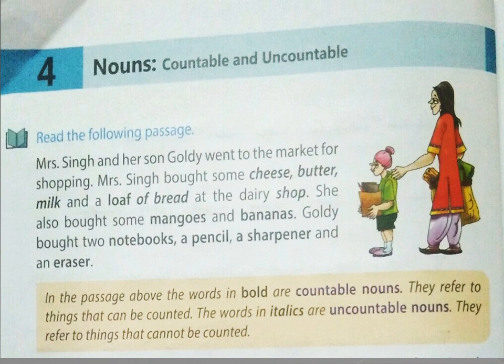That is what is given under it, children. The words in bold are countable nouns. They refer to things that can be counted. The words in italics are uncountable nouns. They refer to things that cannot be counted. So the nouns which can be counted, like bananas, mangoes, pencil, all these are called as countable nouns. And the nouns which cannot be counted, like butter, milk, water, all these are called as uncountable nouns.